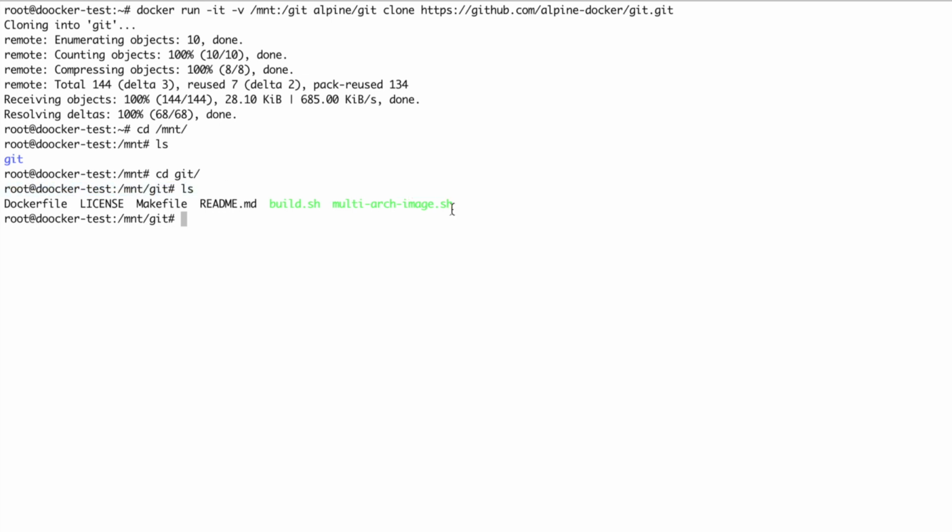Similar to this, you might be asked some other questions as well, like curl, wget, or some other utilities not installed on your host machine. Then how you can make use of Docker in those scenarios.